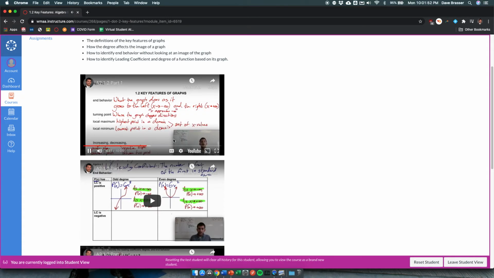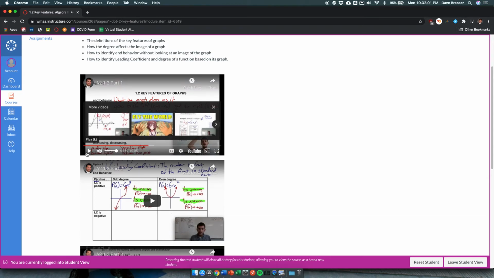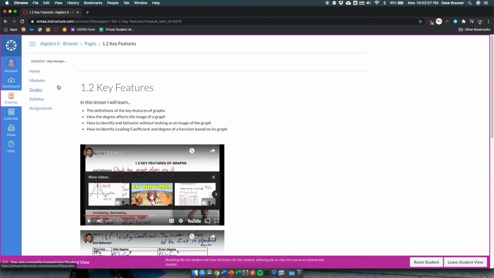Of course. And remember, we're talking about slope. We're talking about as it goes. Or if I'm going too fast, they can slow me down. From the left to the right. So like, and the nice thing about this is students can always pause and rewind as much as they need. Now, it's not going to be quite the same as in person, but it's going to be a pretty good effect.